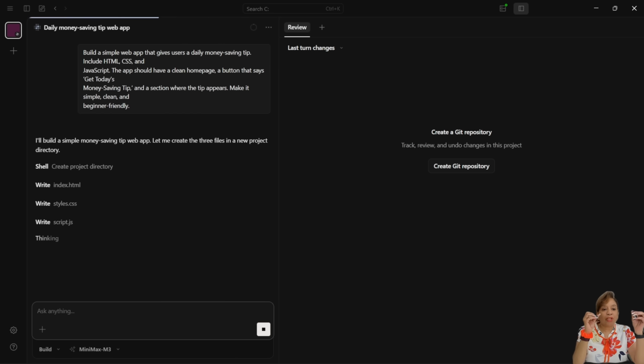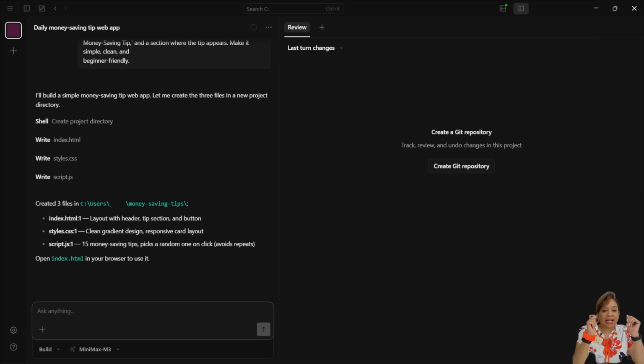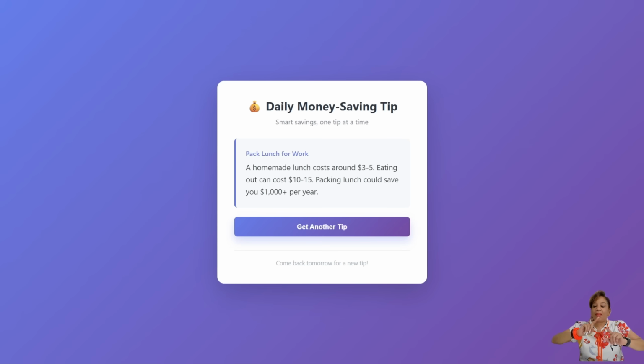Okay. So I'm building that button. I'm going to have a button and I can just click on that and boom, I will have tips every day on how to save money. It has 15 money saving tips and picks a random one on click. So every time there's a click, I have a new tip.